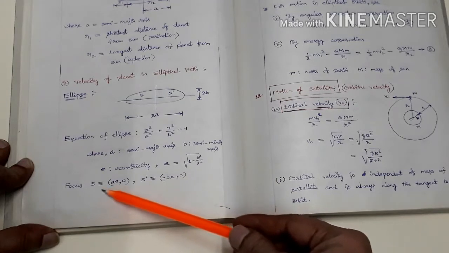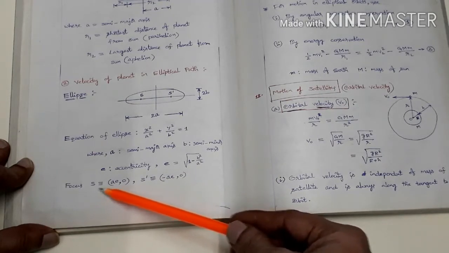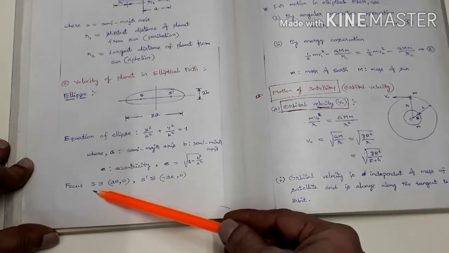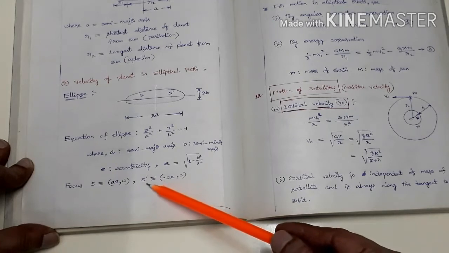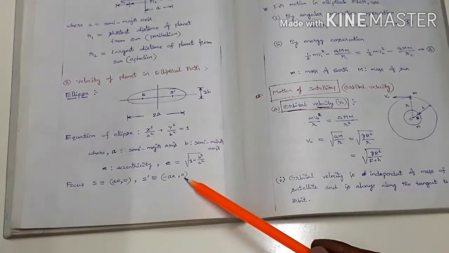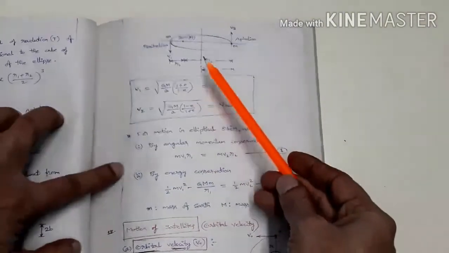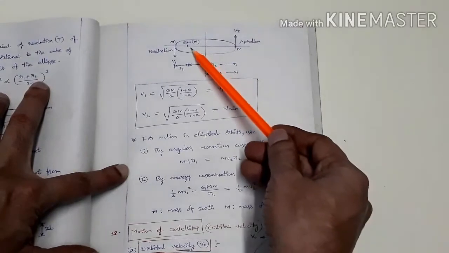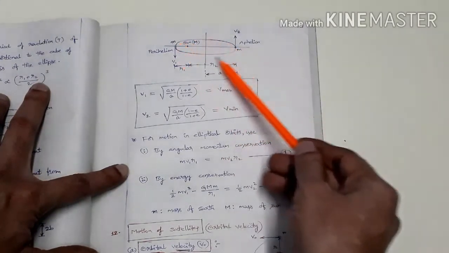There are two foci here, one is S, another one is S dash. The S position is (ae, 0) and the S dash position is (minus ae, 0). Here the sun is there, and this mass is orbiting like this.